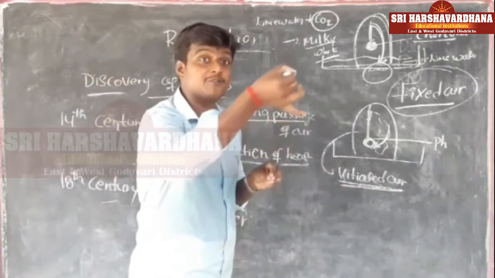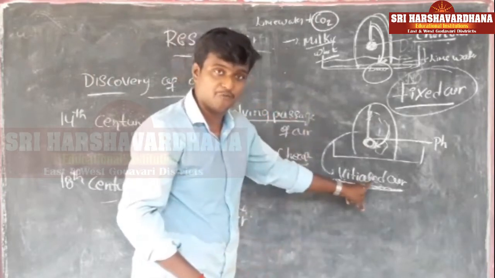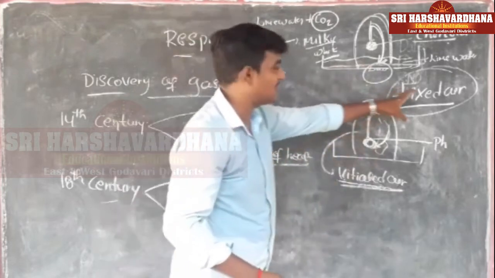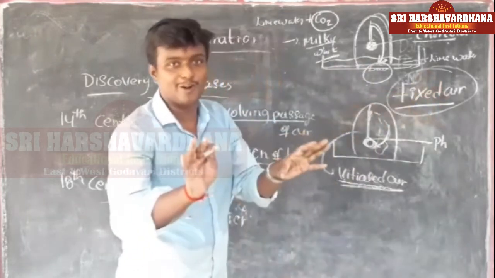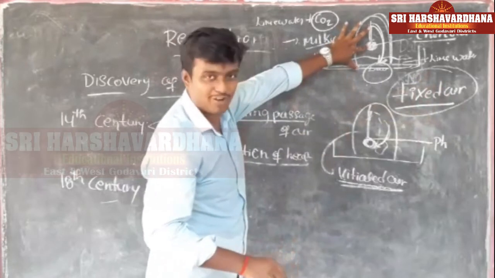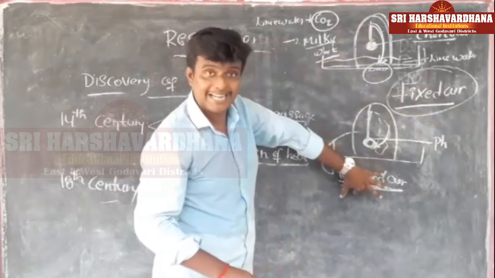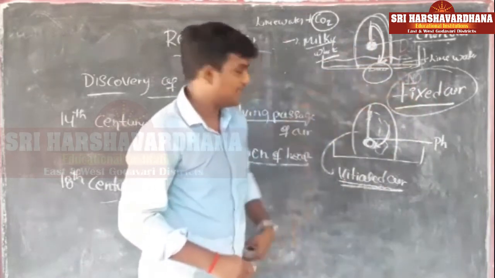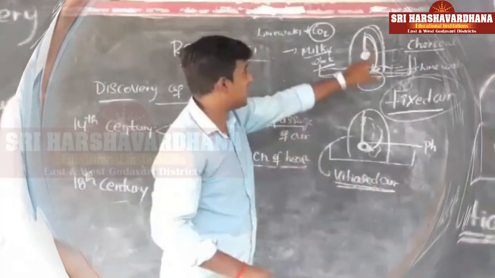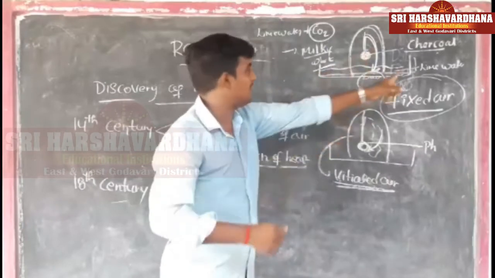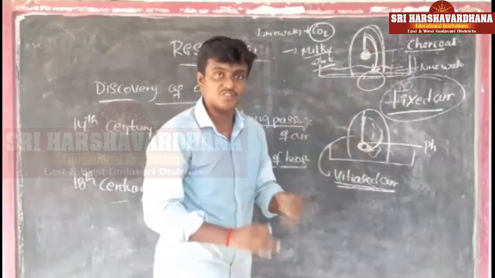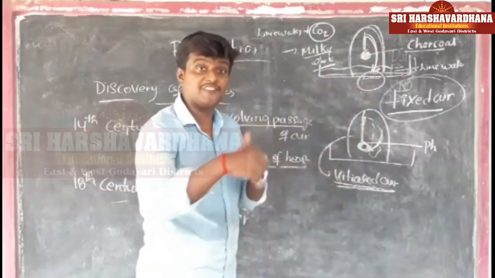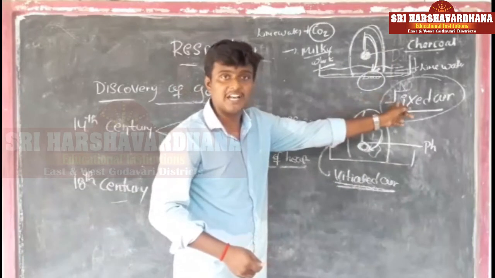Which gas is helping the burning process? He named it vitiated air. Which gas is released from the burning process? He named it fixed air. To conclude, if charcoal wants to burn, vitiated air is required, and when it burns, fixed air is released. Similarly, phosphorus requires vitiated air to burn, and when it burns, it liberates fixed air.